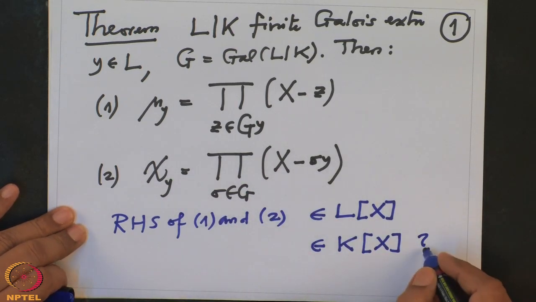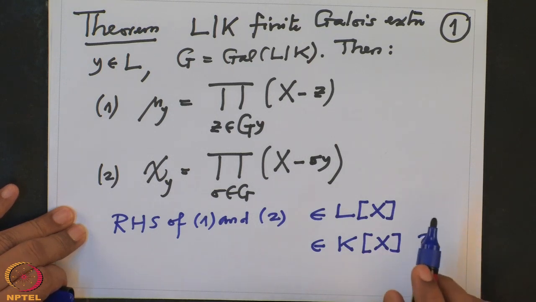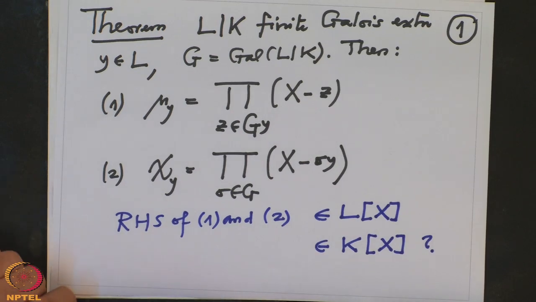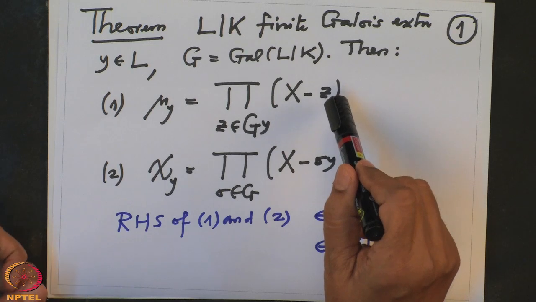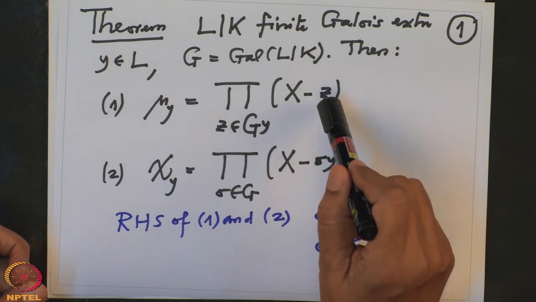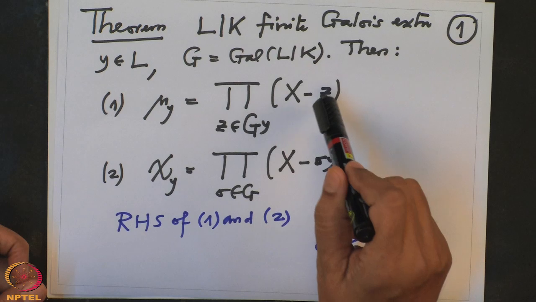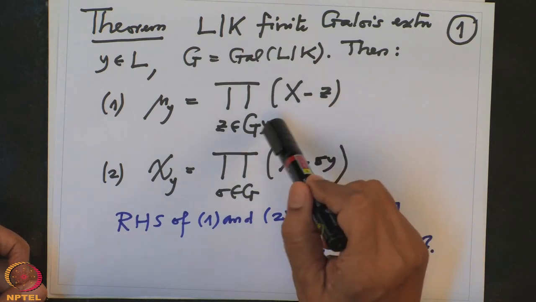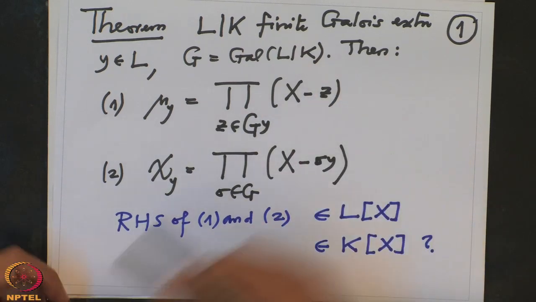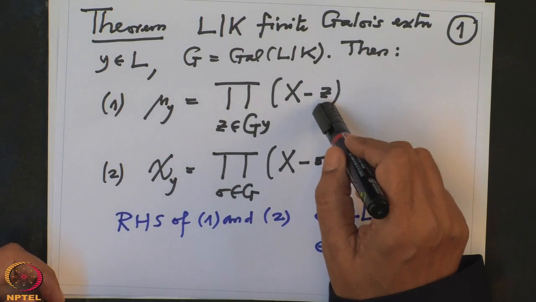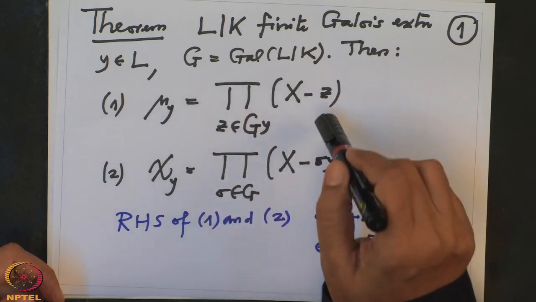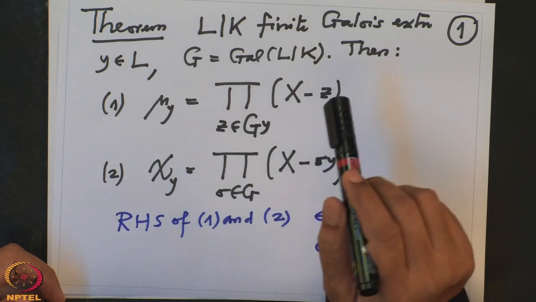So, this is what one has to prove, and then for proving one we need to prove that this right hand side is the minimal monic polynomial of y. So, y is a zero of this, that is clear, because y is in the orbit of y. So, we need to prove that this polynomial is the minimal one, that means it is a polynomial of minimal degree such that y is a zero of that polynomial. This is what we want to prove.